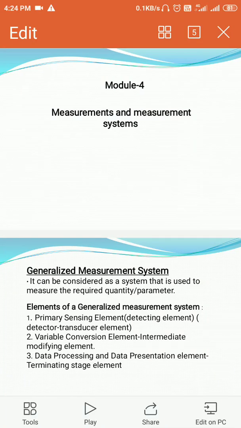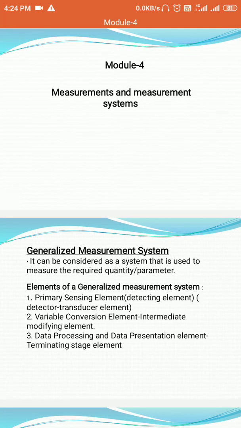Now we'll be starting with module number 4, measurement and measurement systems. This chapter is a very important chapter in which we are going to study what is a measurement system, what are the various performance characteristics of measurement systems, what are transducers, and what are different terminating devices. So today the most important part that we are going to study is the generalized concept of a measurement system, or it can also be called the different elements of a measurement system.